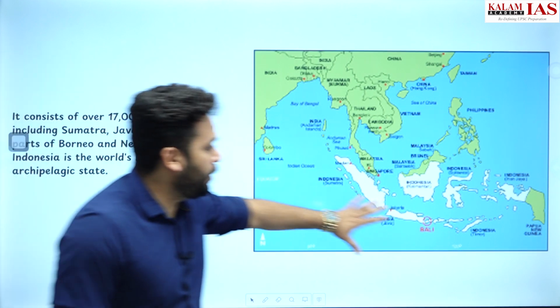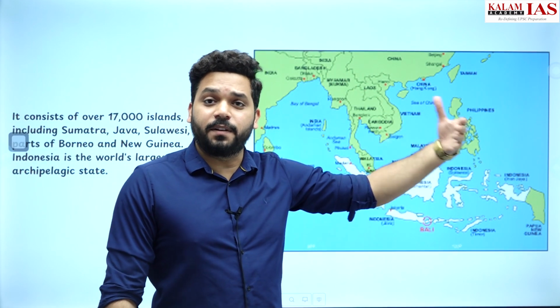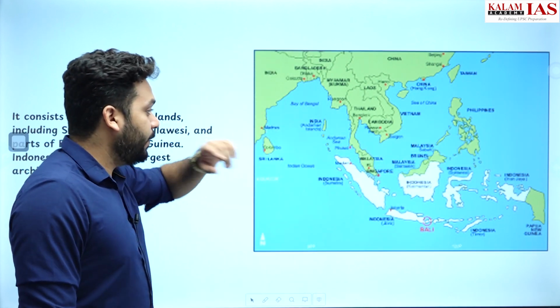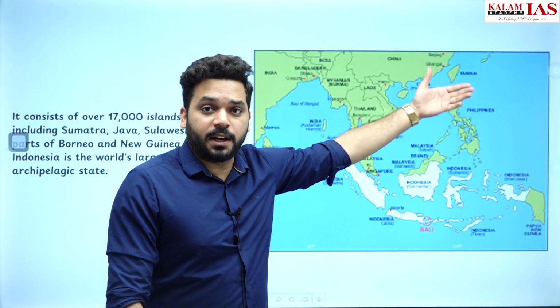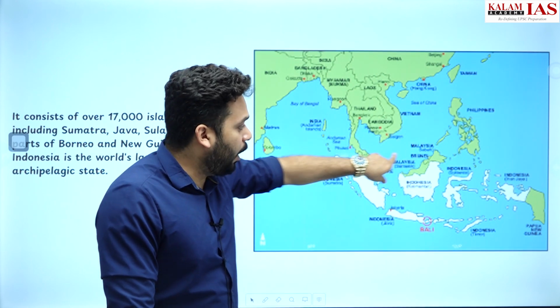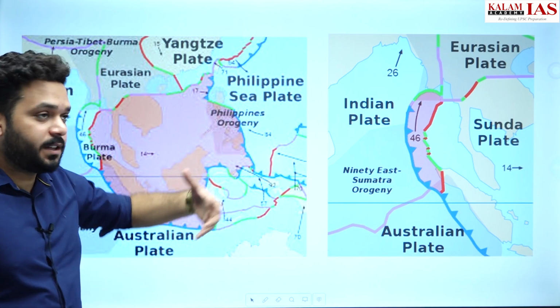So this is the Indonesian archipelago, which is the largest archipelago in the world, comprising 17,000 islands. Okay, and nearby there is one more very large archipelago, that is the Philippines. How this is formed is the thing we are going to discuss.